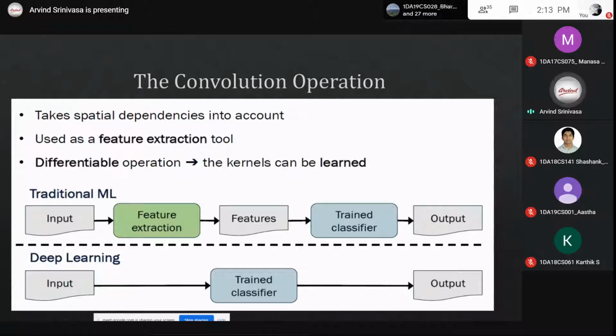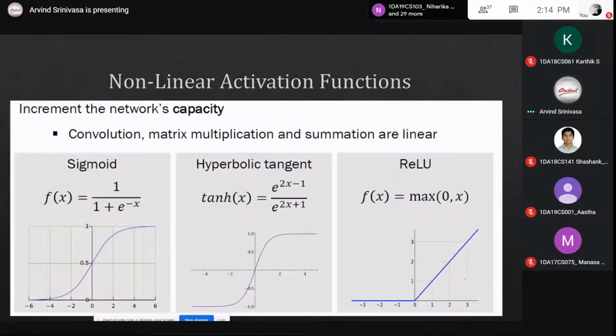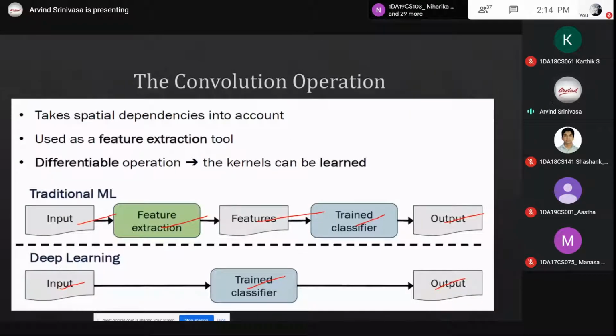It takes spatial dependencies into account, uses a feature extraction tool, is a differentiable operation, and the kernel can be learned. In traditional machine learning, we do input, feature extraction, feature, train classifier, and output. But in deep learning, we take input, train the classifier, and output. The first step in deep learning is the convolution operation.